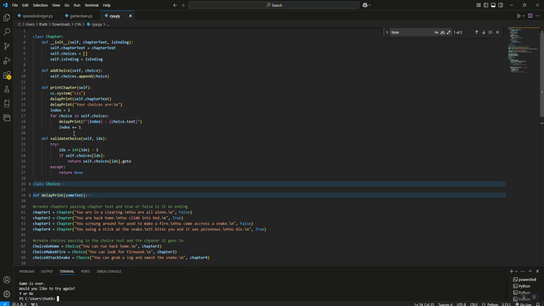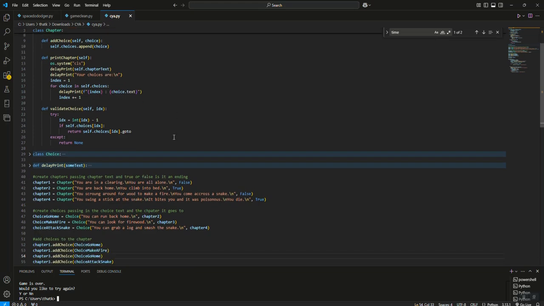And then it's going to add 1 to the index. And so let's say we have 3 choices. Basically what it's going to do is it's going to go get the first choice, and it's going to say 1 colon and then the choice text for that. Then it's going to make index 2, and then it's going to say 2 colon and then the second choice's text. And then we're going to add 1 to it, and then it's going to say 3 colon and then the choice's text for the third choice.